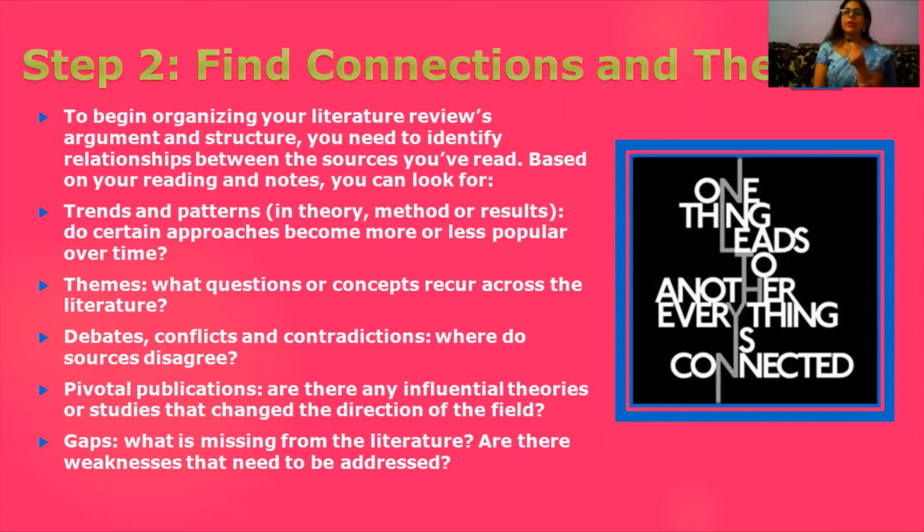If you have read something, you need to specify it, and whatever your future plans or further proceedings, you can always mention them as per the review that you have done. Based on your reading and notes, you can look for trends and patterns that are already in vogue in theory, in methods, and in results.